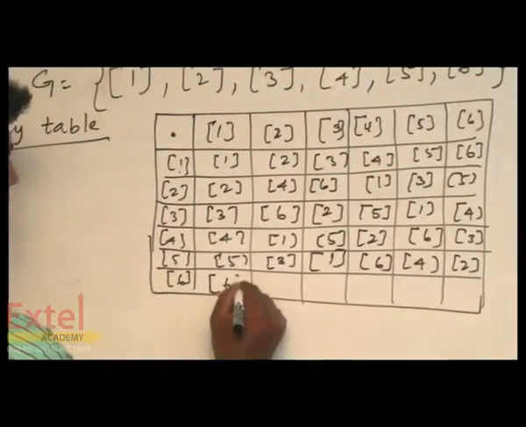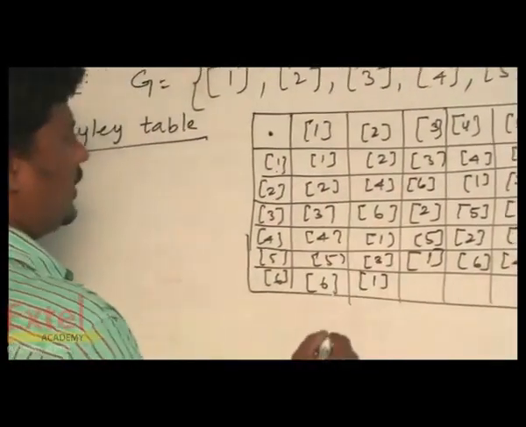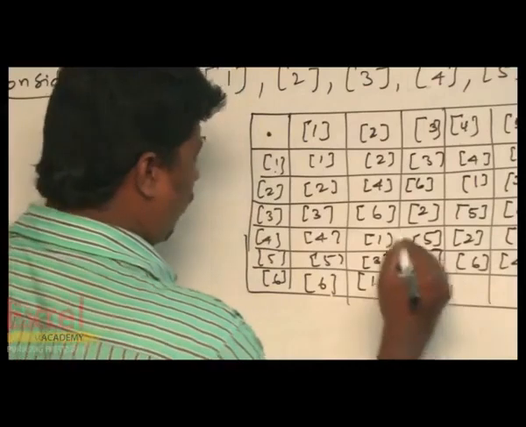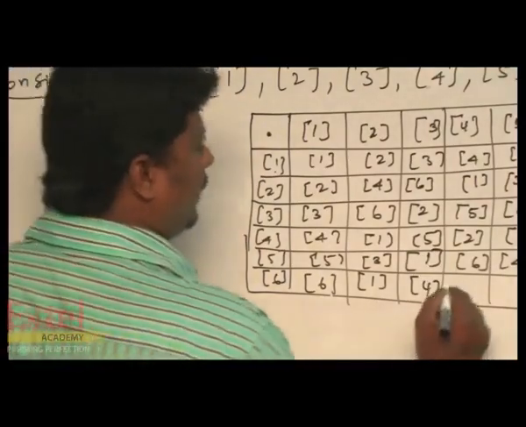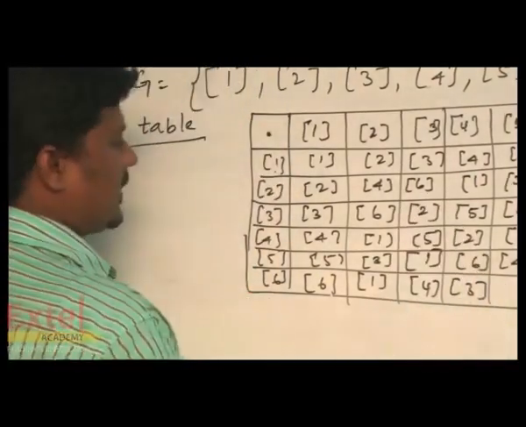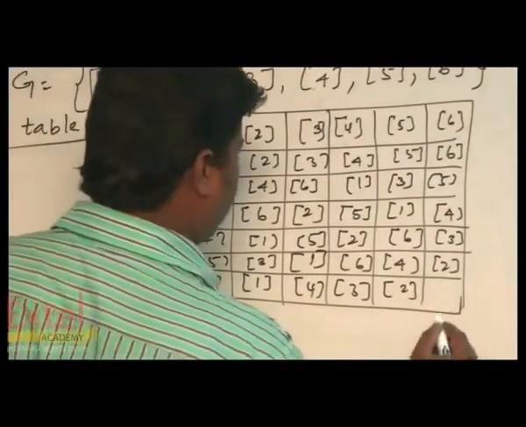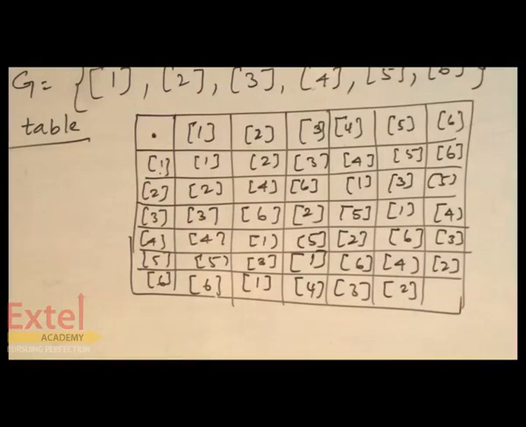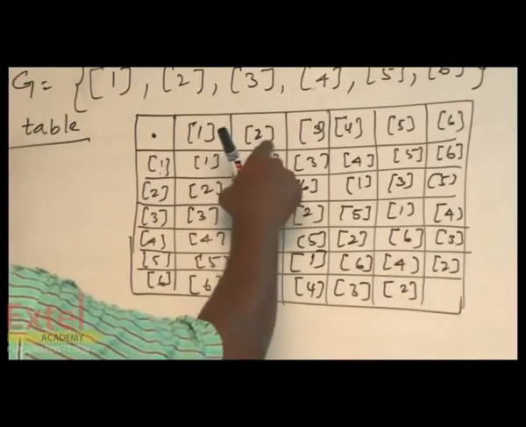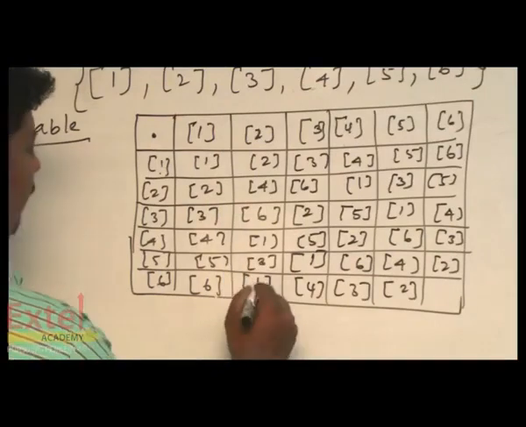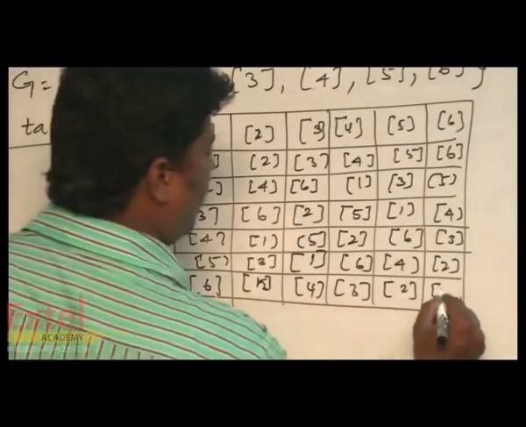Next one, 6 ones are 6, 6 twos are 12, the remainder is 5. 6 threes are 18, the remainder is 4. 6 fours are 24, the remainder is 3. 6 fives are 30, the remainder is 2. And 6 sixes are 36, the remainder is 1. So here it becomes 1.